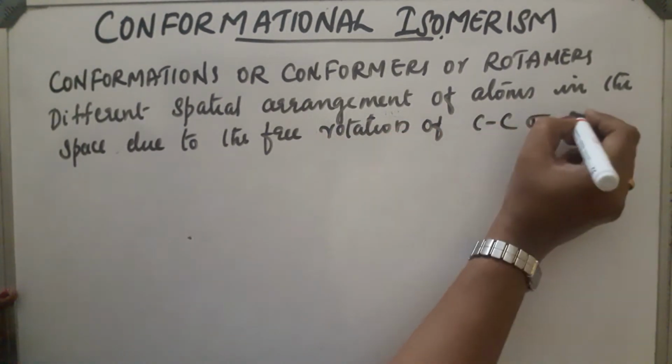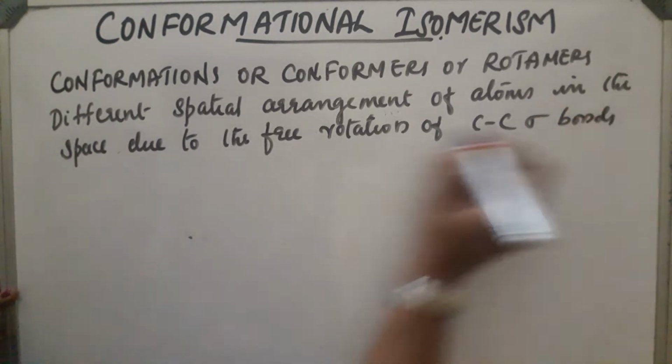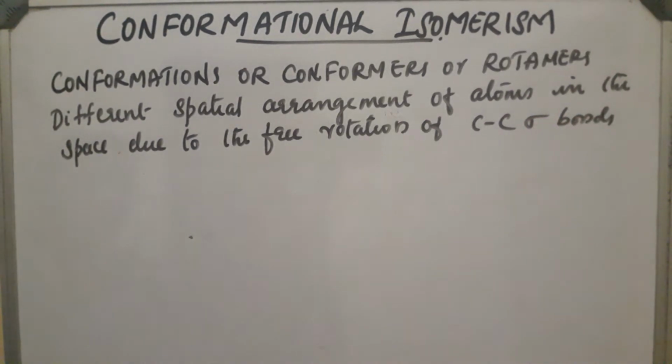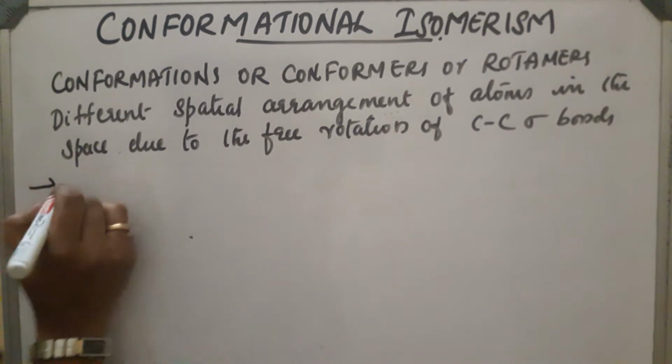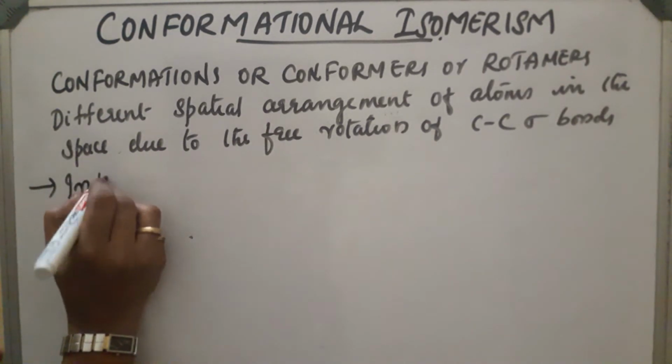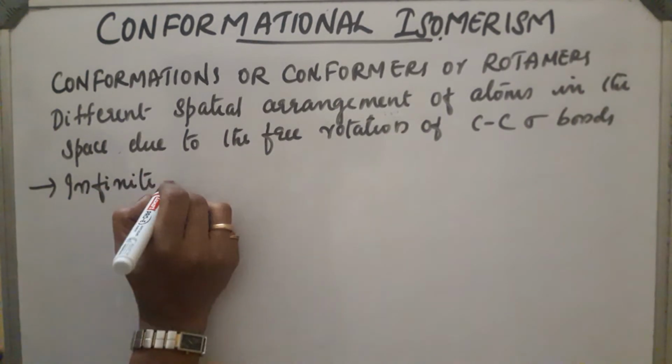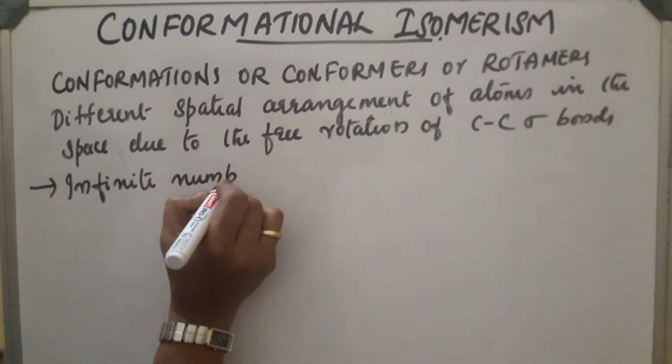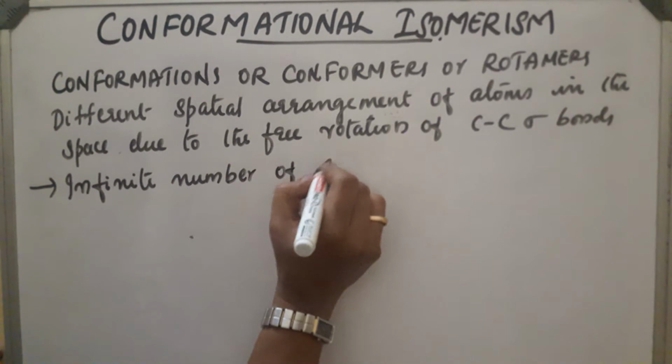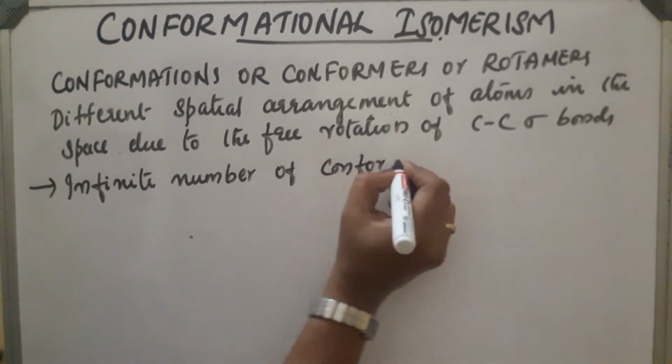And also we can see that an infinite number of rotations are possible, and as a result an infinite number of conformations are also obtained.